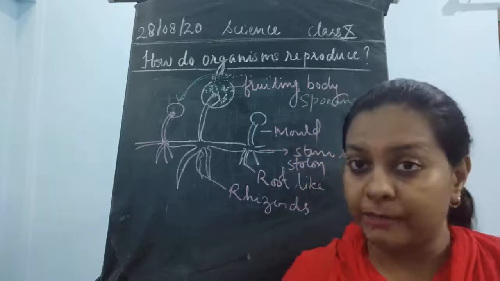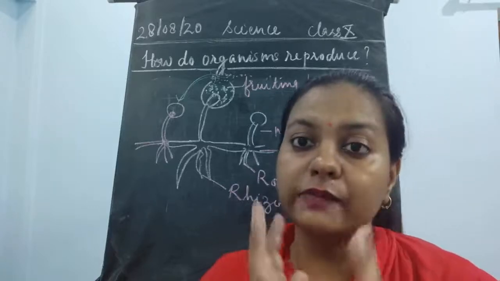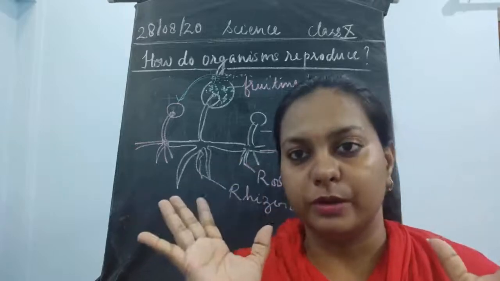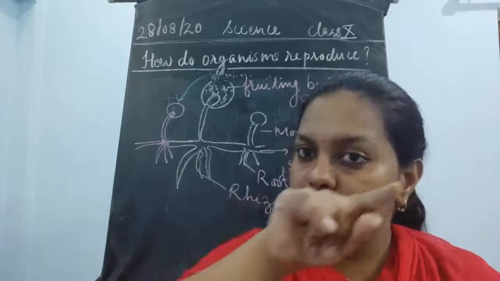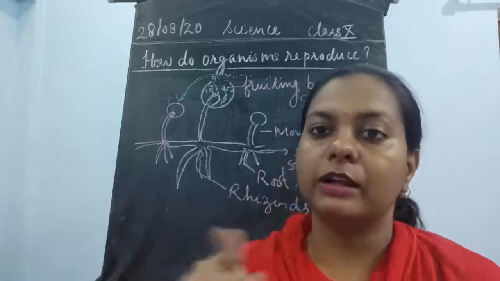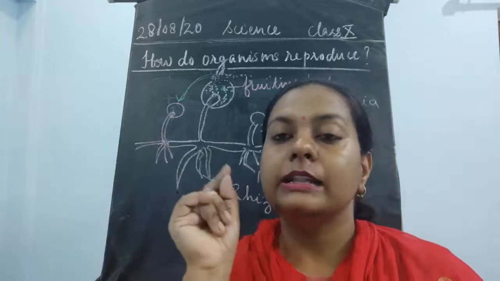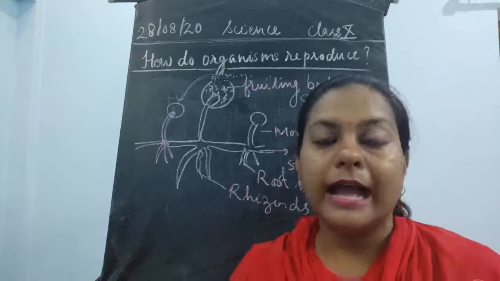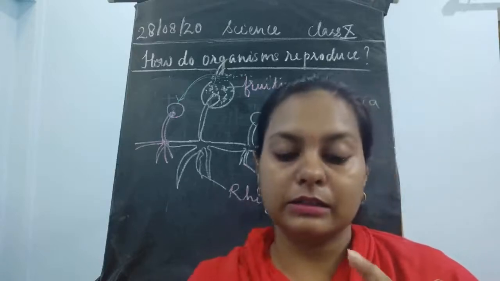You see black patches or brown patches, that gives you the idea that the fruiting body has burst open. Now the spores are present. If you just touch that layer with your hands, you will see that black colored powder will stick to your finger, and that shows that these are the spores.